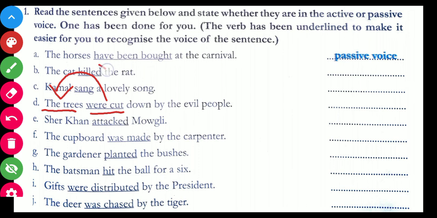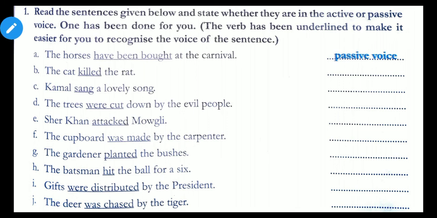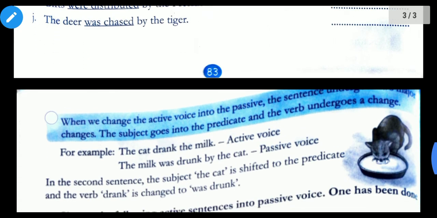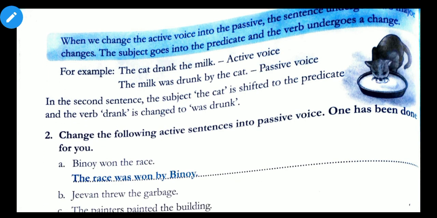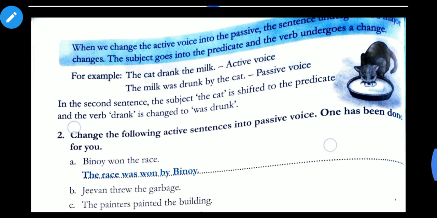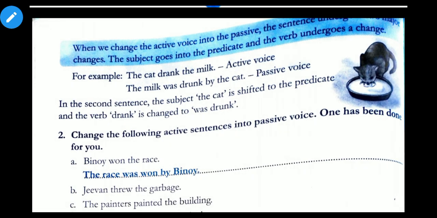So that is why this is passive voice. Okay, so this is how you have to solve this exercise. Try solving this exercise on your own. Now see, when we change the active voice into passive voice, the sentence undergoes two major changes. The subject goes into the predicate and the verb undergoes a change.